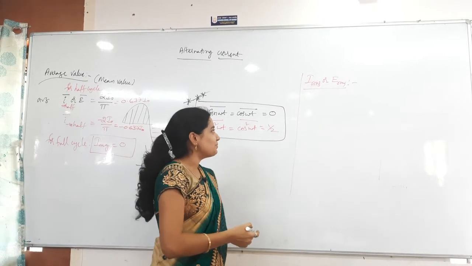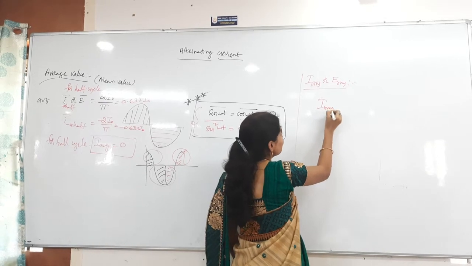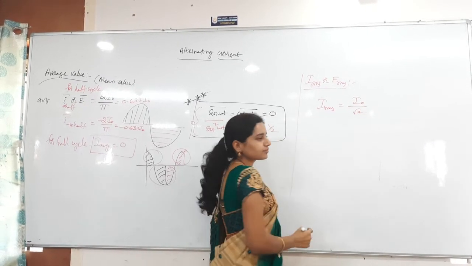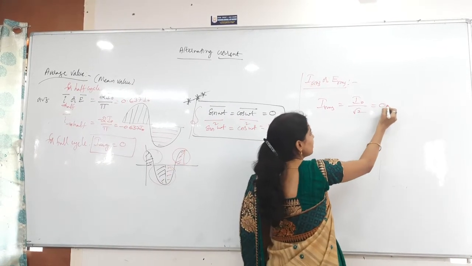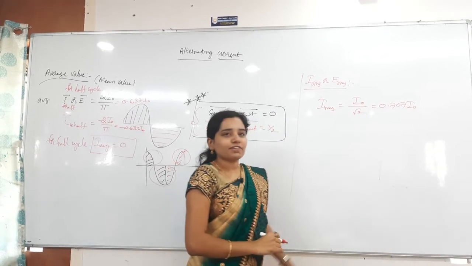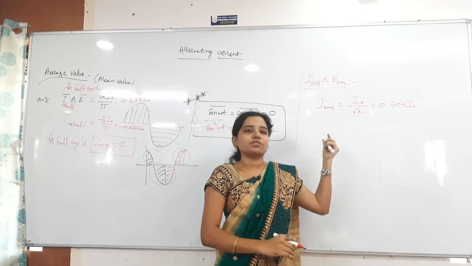I RMS or E RMS. Now this is how much? I RMS is equal to I naught by root 2. 1 by root 2 is nothing but 0.707, so 0.707 times I naught. This is over the full cycle, otherwise only half cycle.